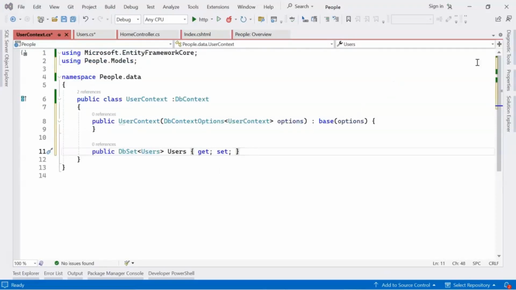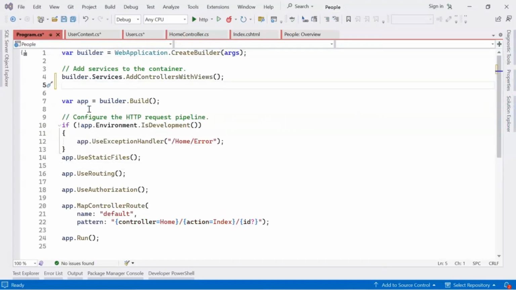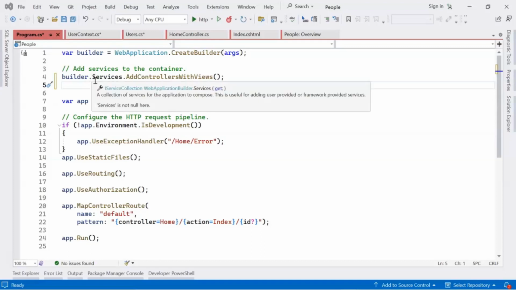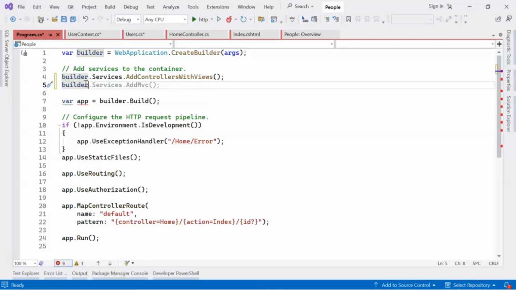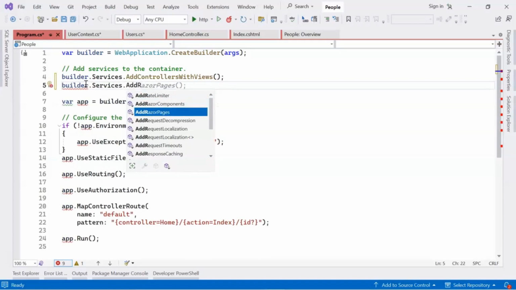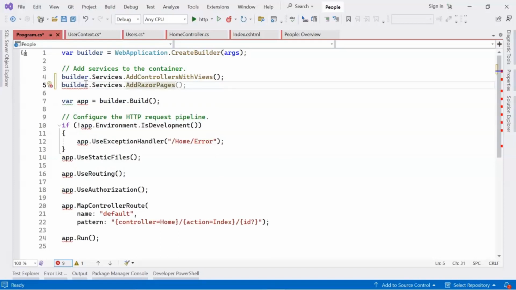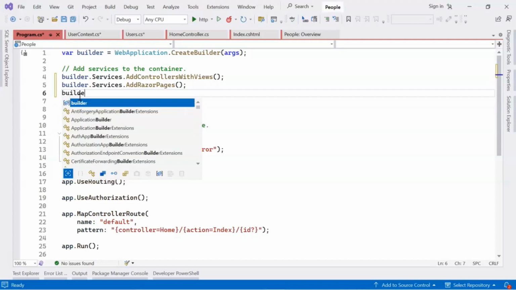Now let's go to the program.cs. Here we need to add some services. The first one is for the Razor pages. builder.Services.AddRazorPages. We need to add DbContext.